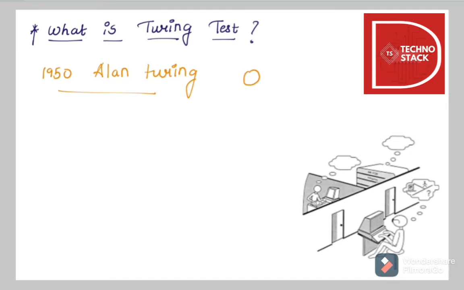Essentially, it needed three people. A person, let's say the host, will ask the question, and there will be an opaque screen through which he cannot see who is sitting on the opposite side, whether it's a human or a machine. Now he'll ask questions, and on the basis of the answers he receives, he'll tell whether the given creature on the other side is a human or a machine.